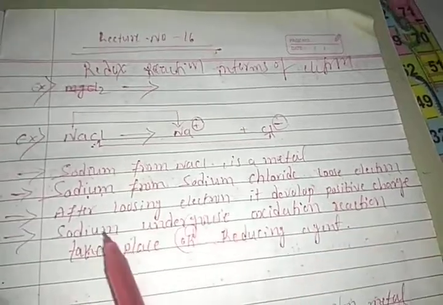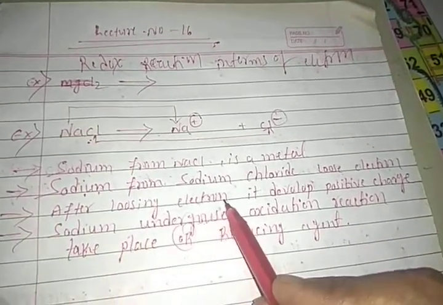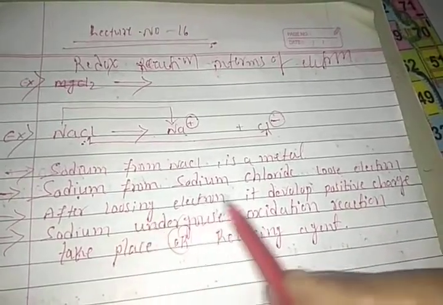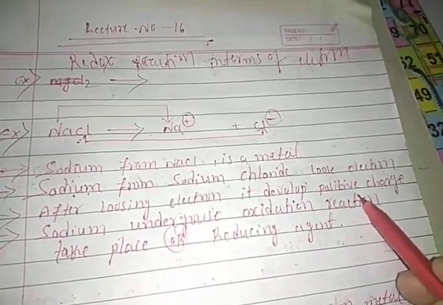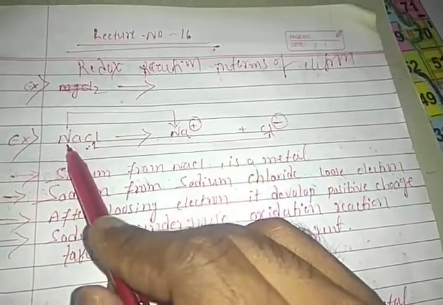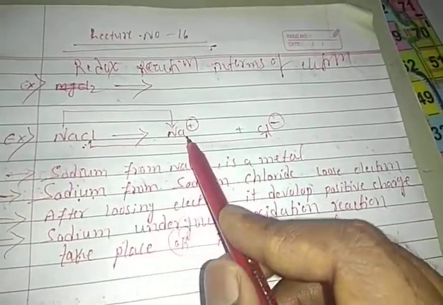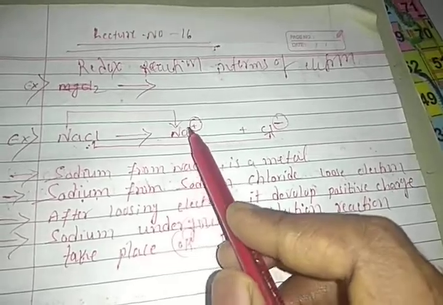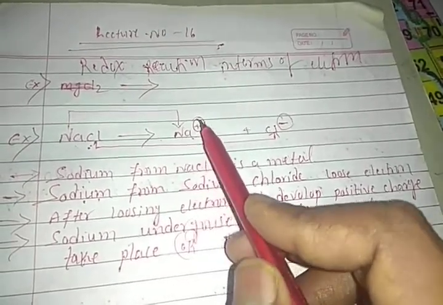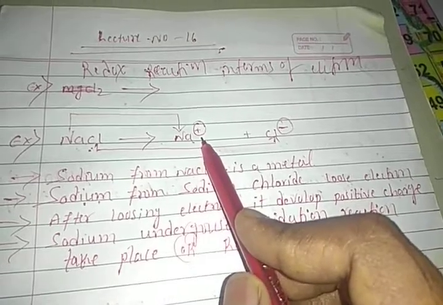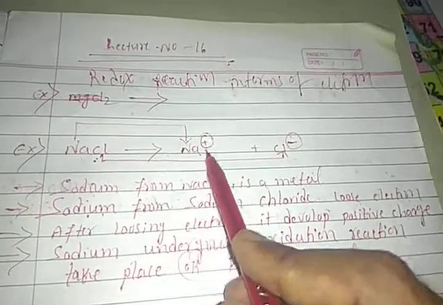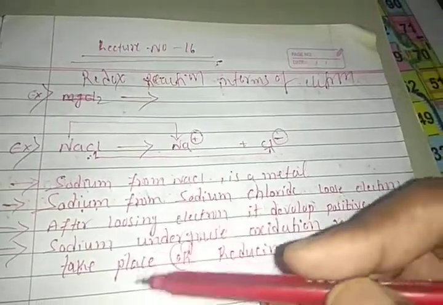After losing electrons, it develops a positive charge. Metals always lose electrons, and after losing electrons they develop a positive charge. So whatever species donates or releases electrons develops a positive charge.